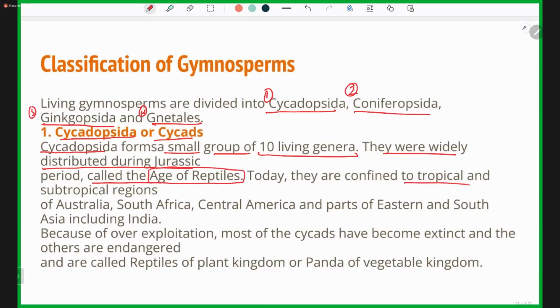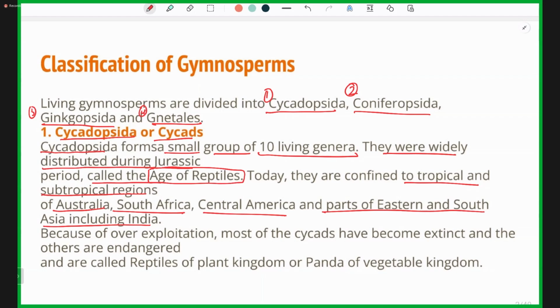Today they are confined to tropical and subtropical regions. In the age of reptiles they were widely distributed, but now they are confined to tropical and subtropical regions of Australia, South Africa, Central America, and parts of Eastern and Southern Asia, including India.